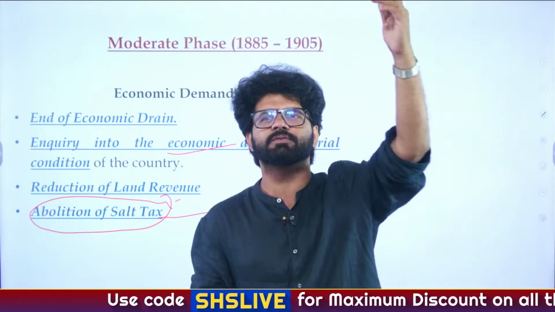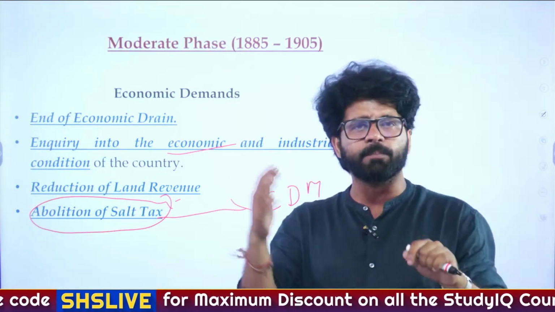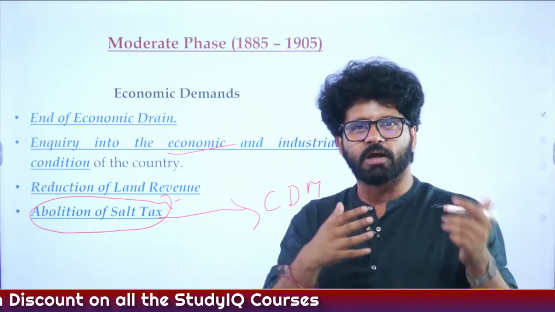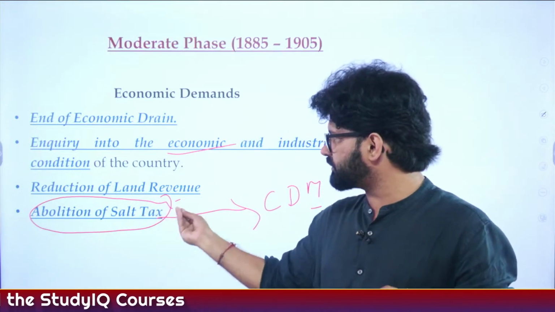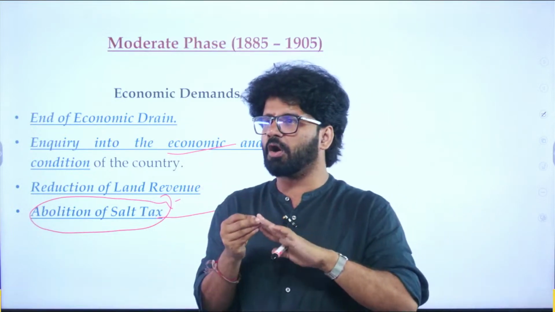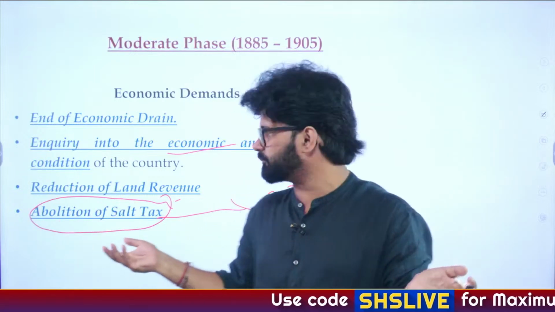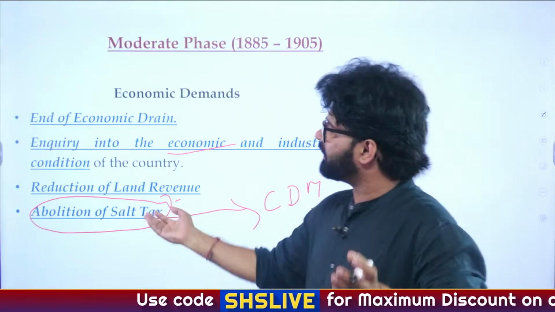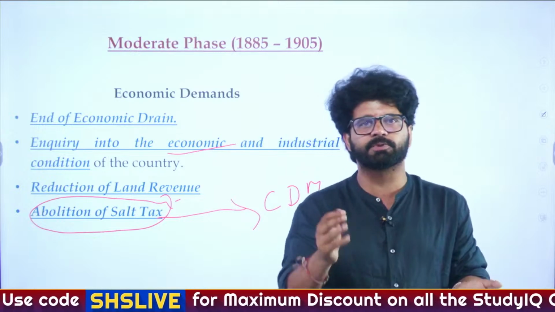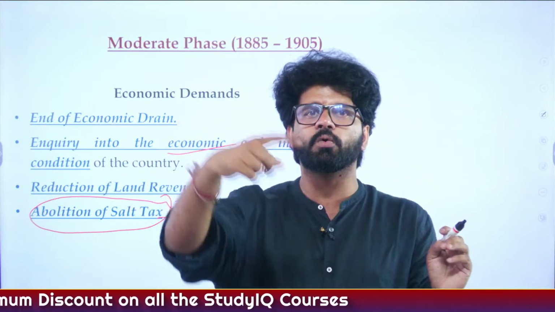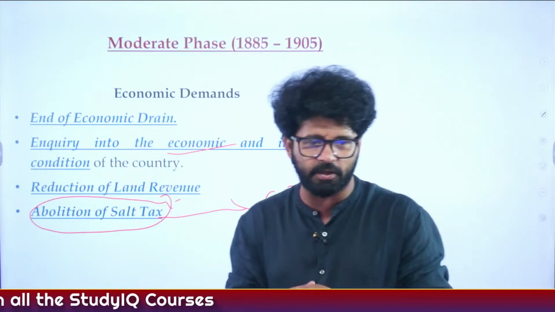Very rarely in different countries will you see salt tax being imposed, and that was a considerable chunk of British revenue. Gandhiji also felt that if he raised this particular issue, it would not hurt the sentiments of either Hindus or Muslims. So there are multiple reasons why. And this is an important question from both prelims and mains perspective: why Gandhiji chose the salt tax as the fulcrum around which the civil disobedience movement revolved.